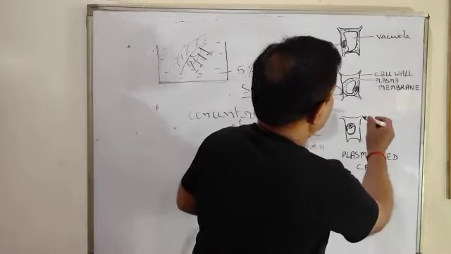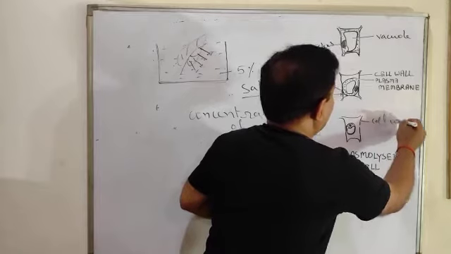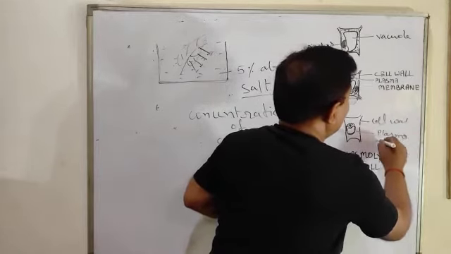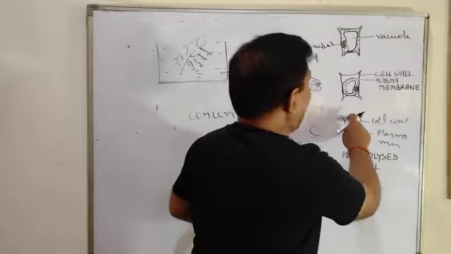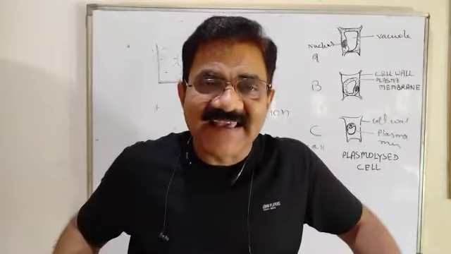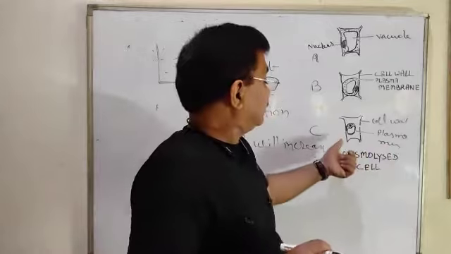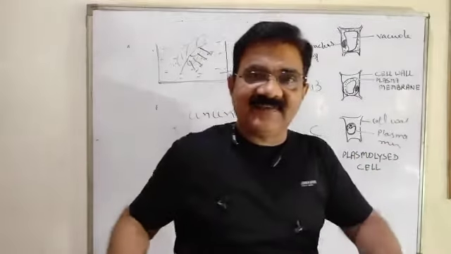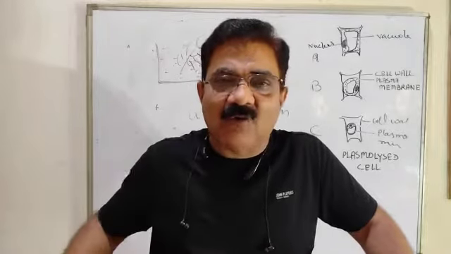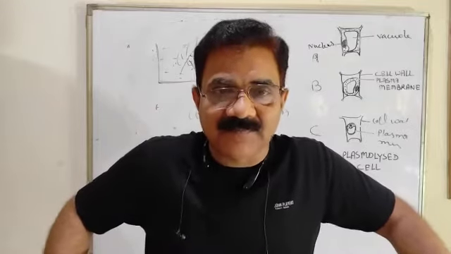These are the gaps. This is the cell wall, and this is the plasma membrane, and you can see that a gap is formed between the cell wall and plasma membrane due to shrinkage of the cytoplasm. What do we call this? This is a plasmolysed cell. The cell becomes plasmolysed. Water is drawn out because the cell was put in hypertonic solution.